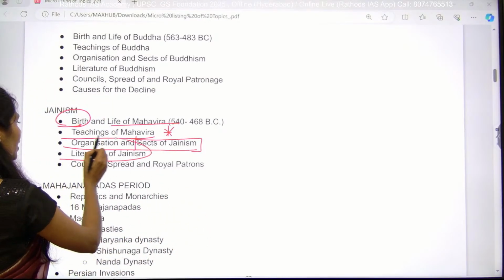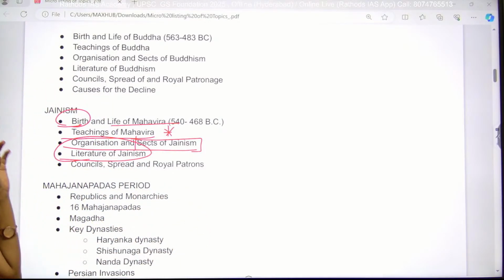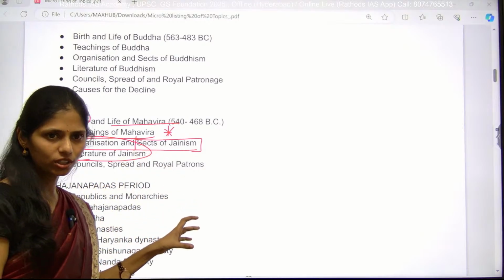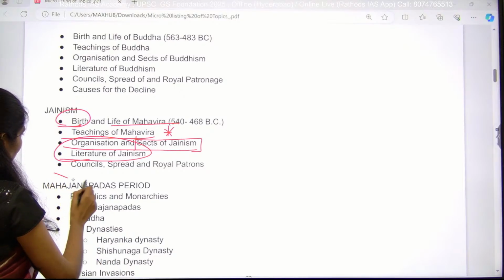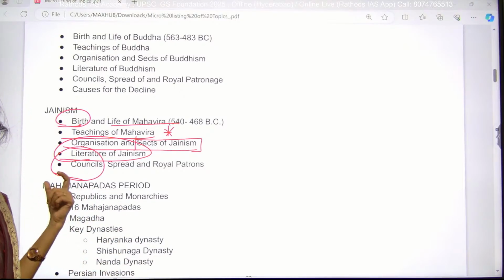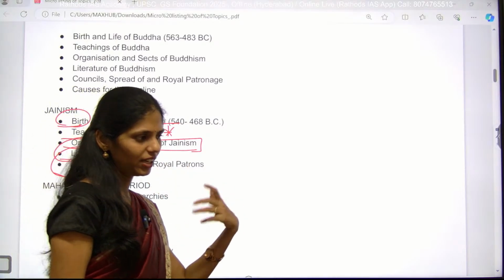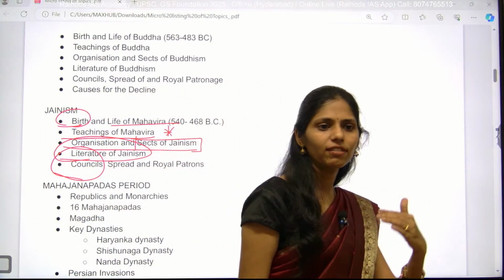And next one is literature of Jainism, like important books, important authors of Jainism and Buddhism you have to know. And next one is again we have Jain councils also. You have to see where it was conducted and what are the developments of that.